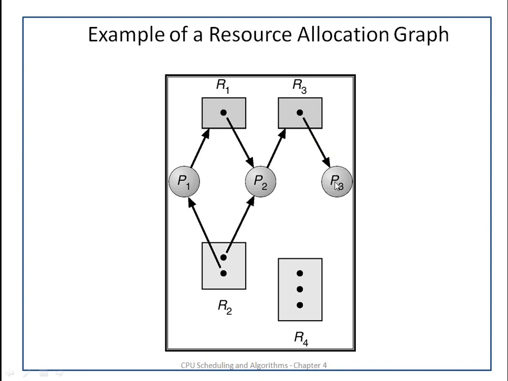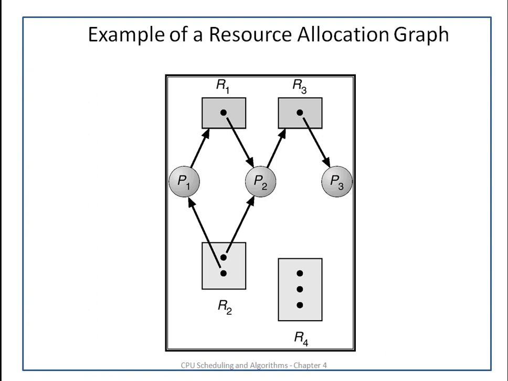Now, if P3 completes its work, it will release this resource, which will be used by P2. P2 will complete its task, and the resource requested by P1 will be released to P1, and P1's execution will be completed. So in this way, this particular graph will not lead to deadlock.